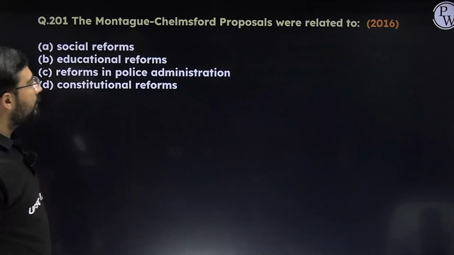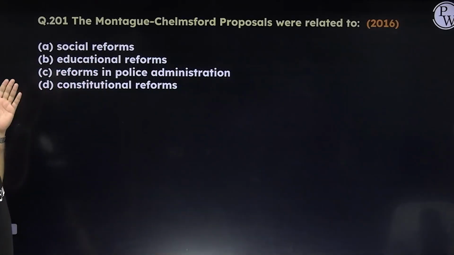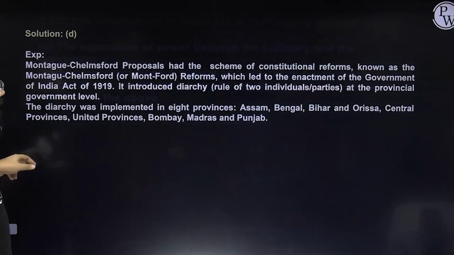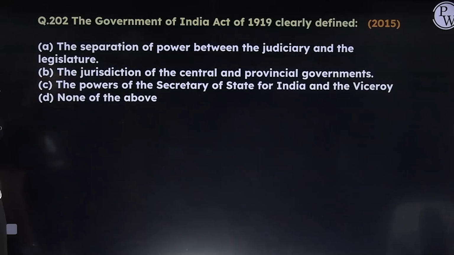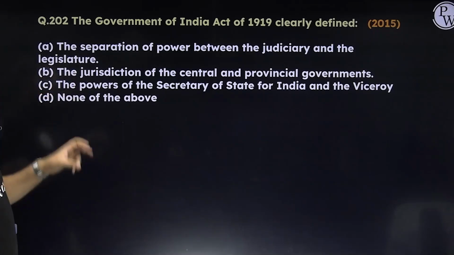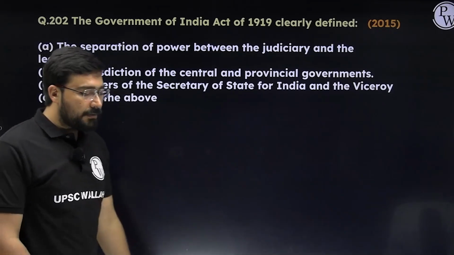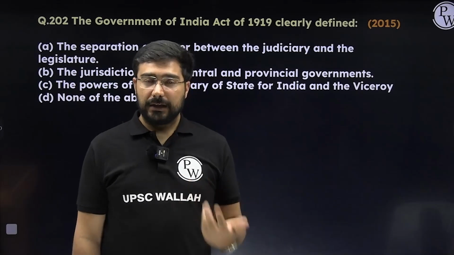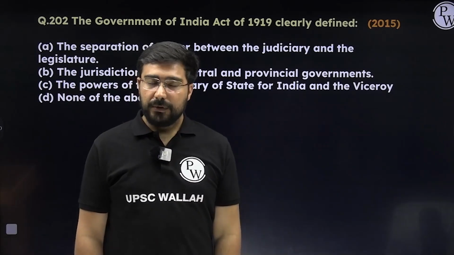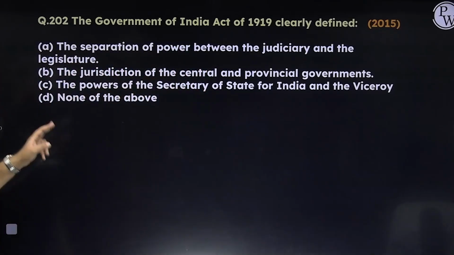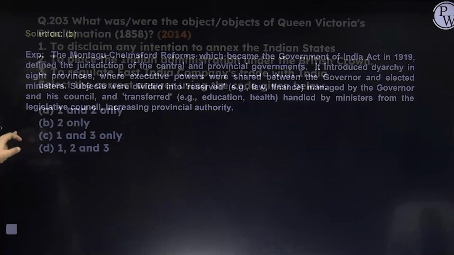Next, Montague-Chelmsford reform. This is the easiest question probably. Social, educational, or police reforms or constitutional reform. Answer is D. Very easy. Next, Government of India Act 1919 clearly defined what? The jurisdiction of central and provincial government. So can you see the same statement has been used in 2015 and then in 2017. Sometimes when you remember, try to remember exact, because same kind of statement may reappear in the following years, and that is also applicable for the current year. Answer will become B in this case.